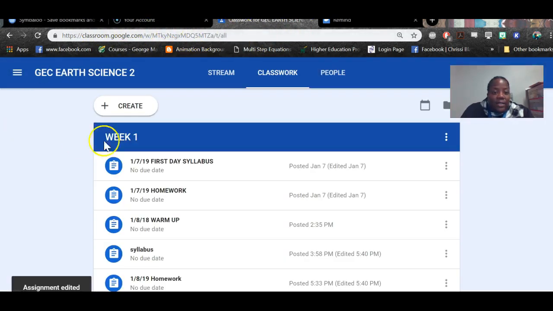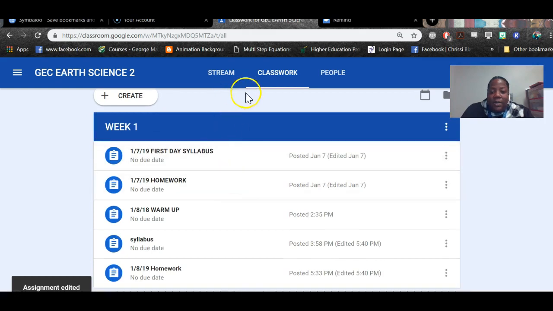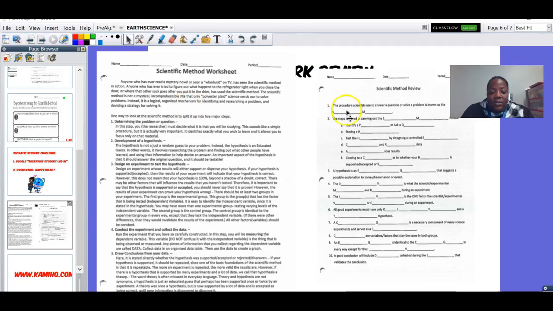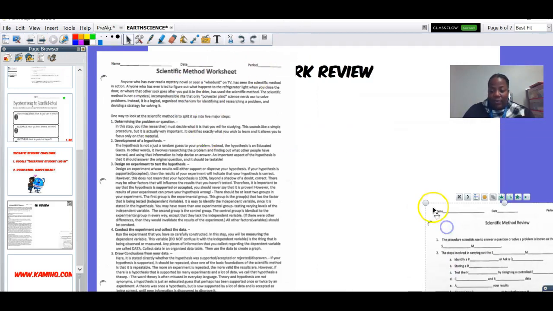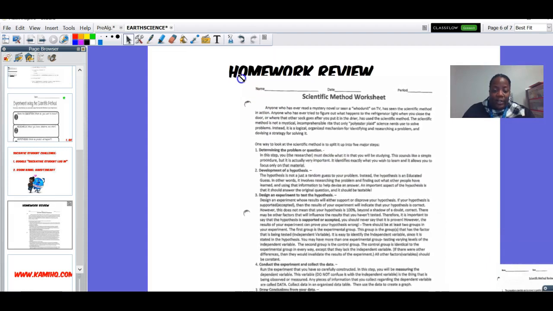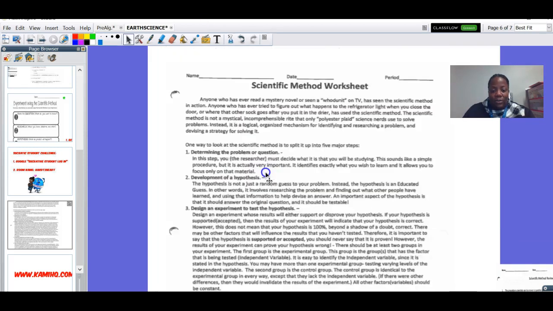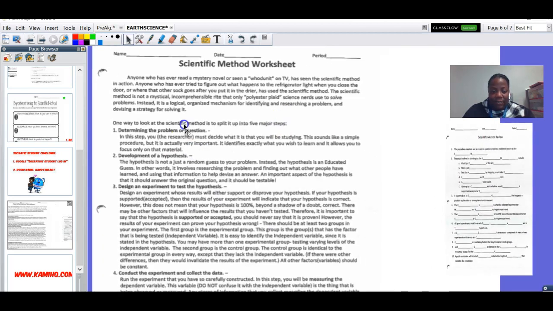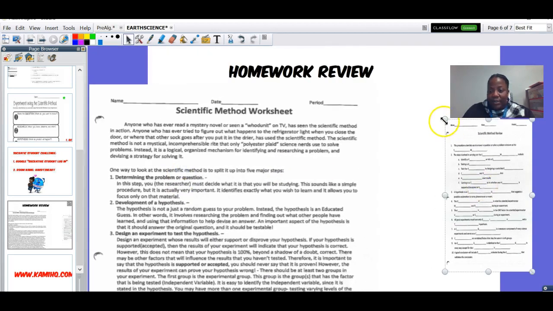Now I'm going to go ahead and open up the homework that was for tonight. I'm actually going to use it this way. When you open up the homework, it looks like this, or if you have the paper form, the front is this. Now, the front information, you'll read and answer the questions. I'm going to try to do both at the same time to help you out. All right, here we go.